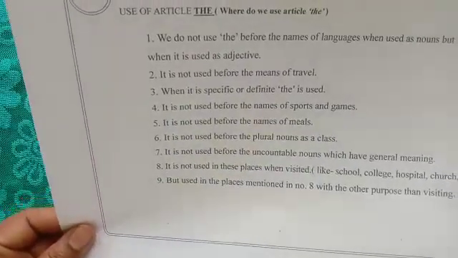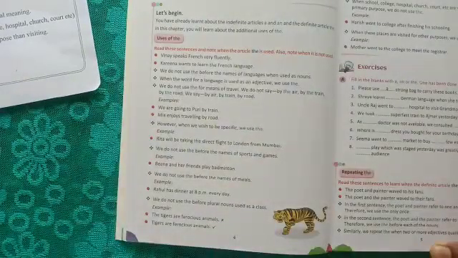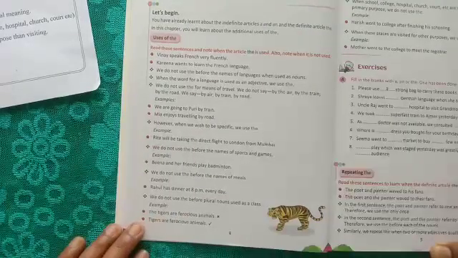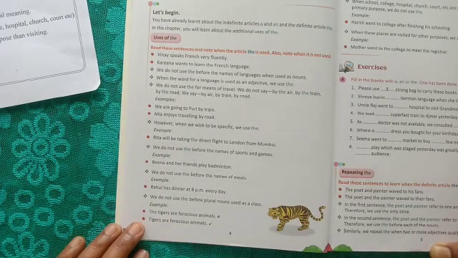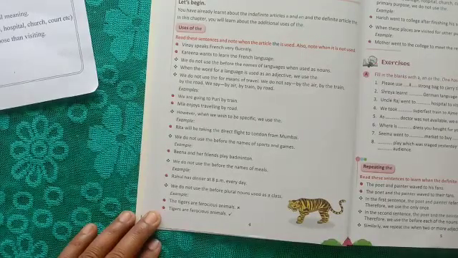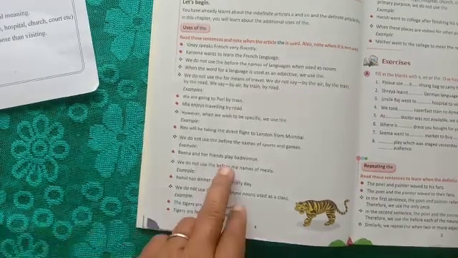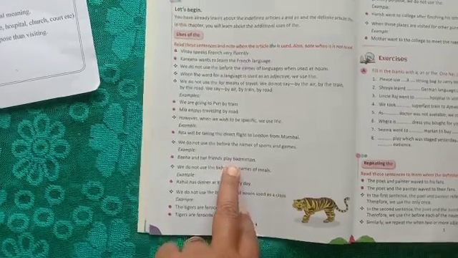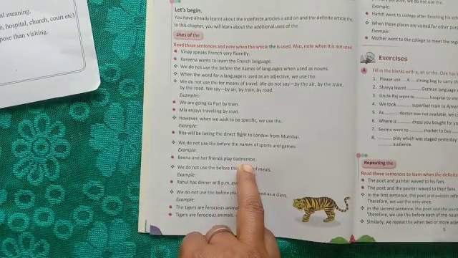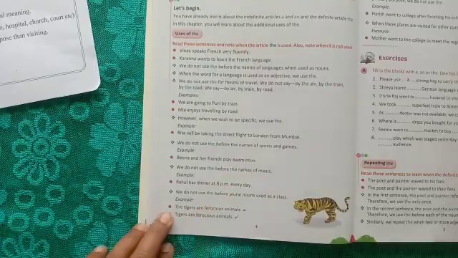Next one is when we do not use "the". It is not used before the names of sports and games. For example, Bina and her friends play badminton. As we have said, it is not used before sports and games. So we have not used the article before the game. Badminton is a sport or game, so it is not used here.